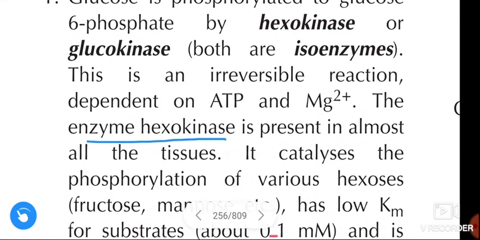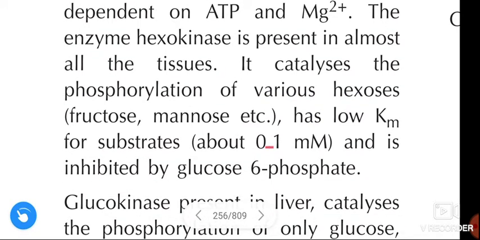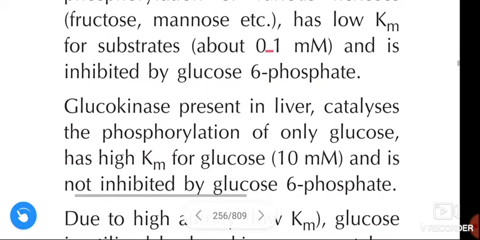The enzyme hexokinase is present in almost all tissues. It catalyzes the phosphorylation of various hexoses, such as fructose and mannose, and has a low Km value for substrates, about 0.1 millimolar, and is inhibited by glucose 6-phosphate.